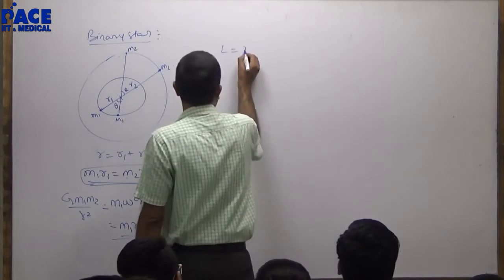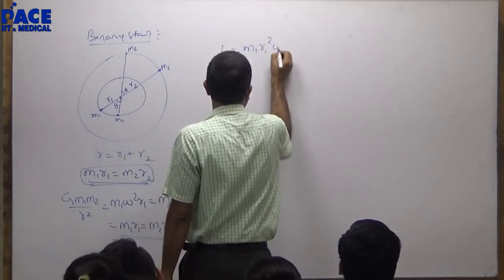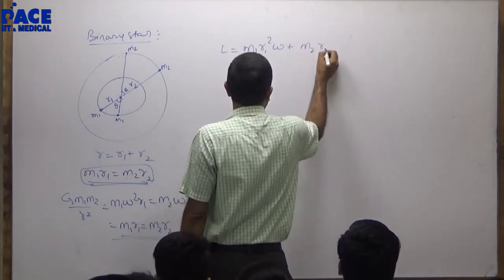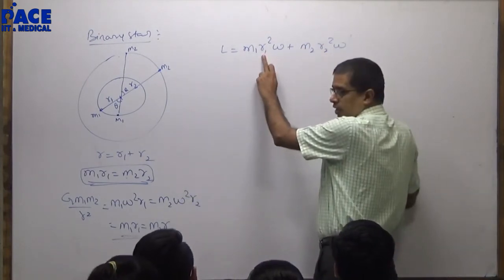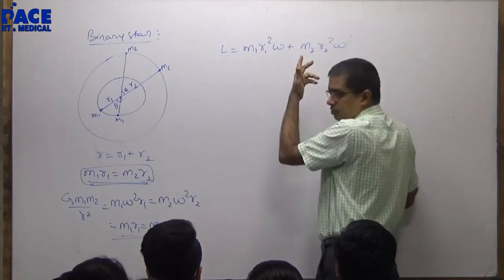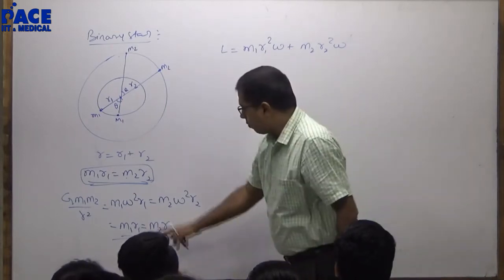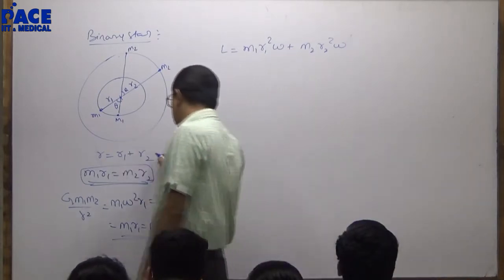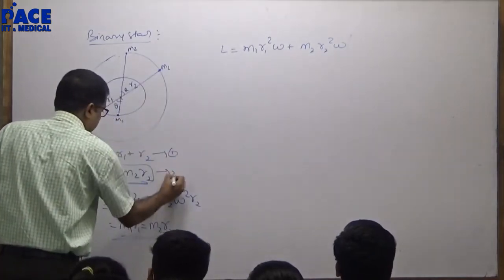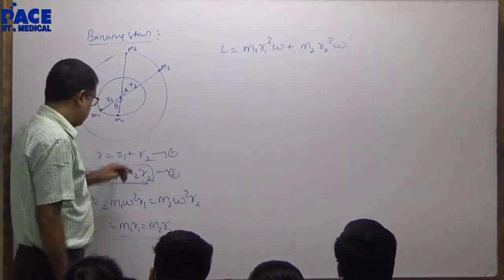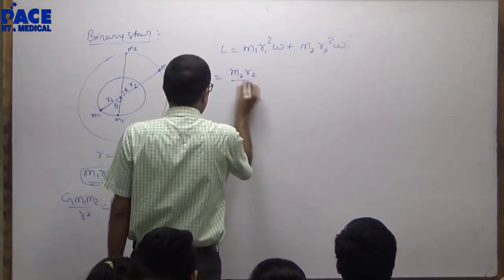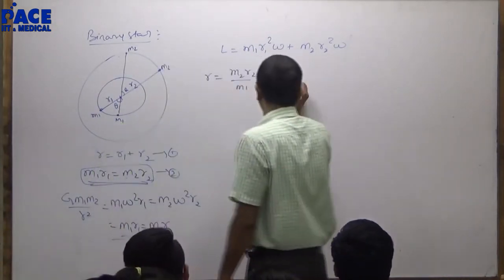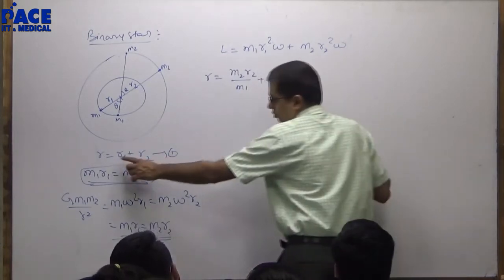What is angular momentum? M1 R1 square omega plus M2 R2 square omega. R1 and R2, I will calculate using the first equation and the second equation. First equation: R is M2 R2 by M1 plus R2. See if you are convinced.